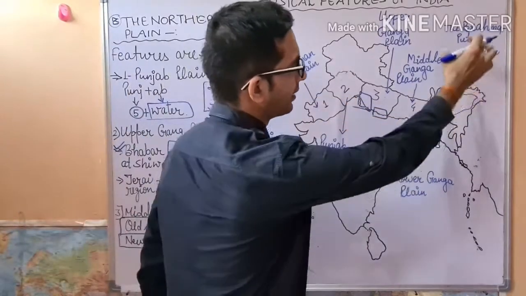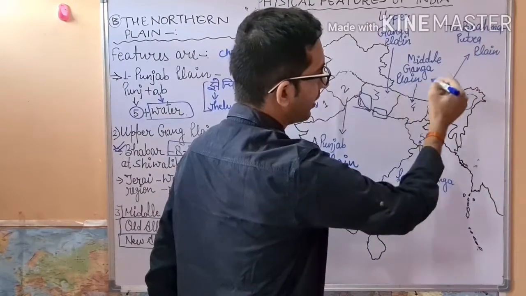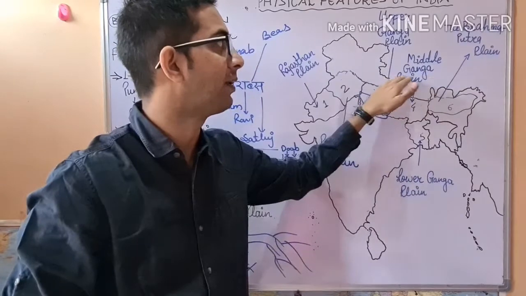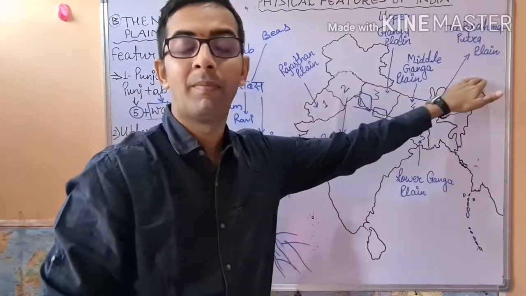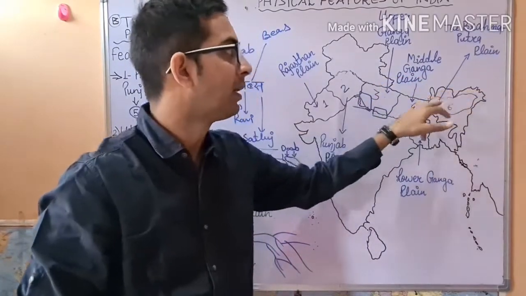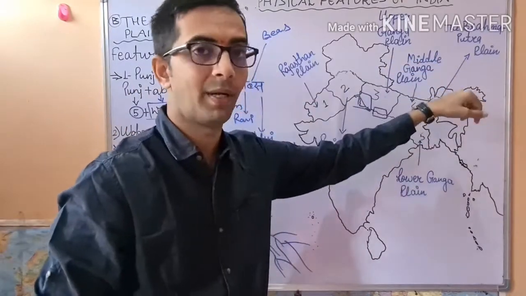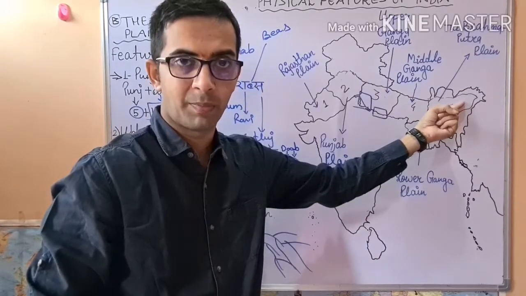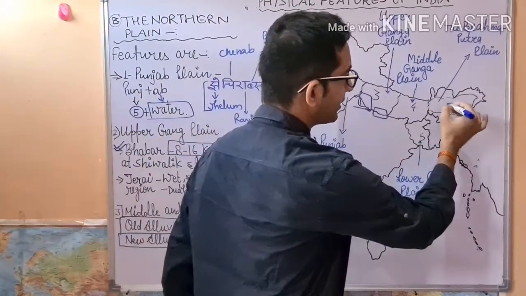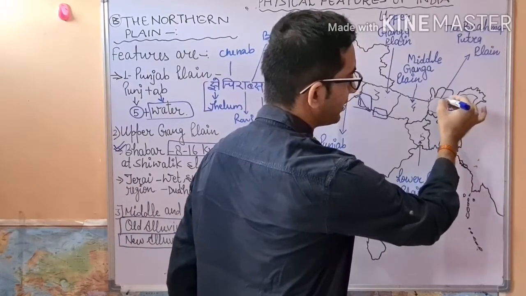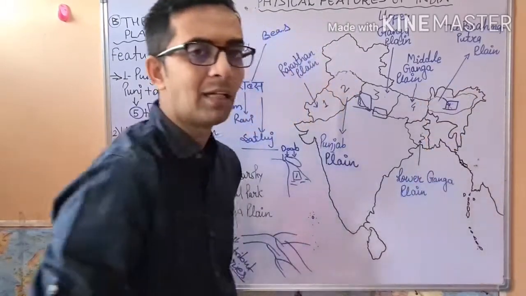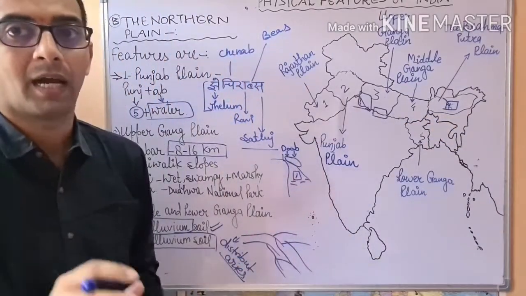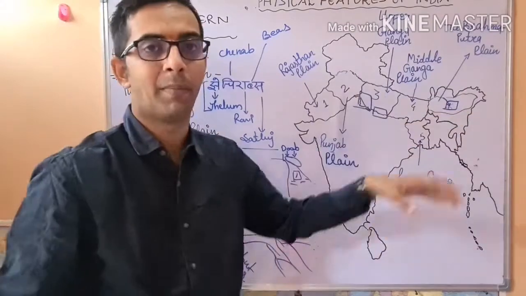And the last one, the Brahmaputra plain. The longer course of the Brahmaputra river forms in the Tibetan region, but when it reaches Namcha Barwa it turns towards Assam and Arunachal Pradesh. In this region in Assam there is an island, the world's largest inhabited island, the Majuli island.